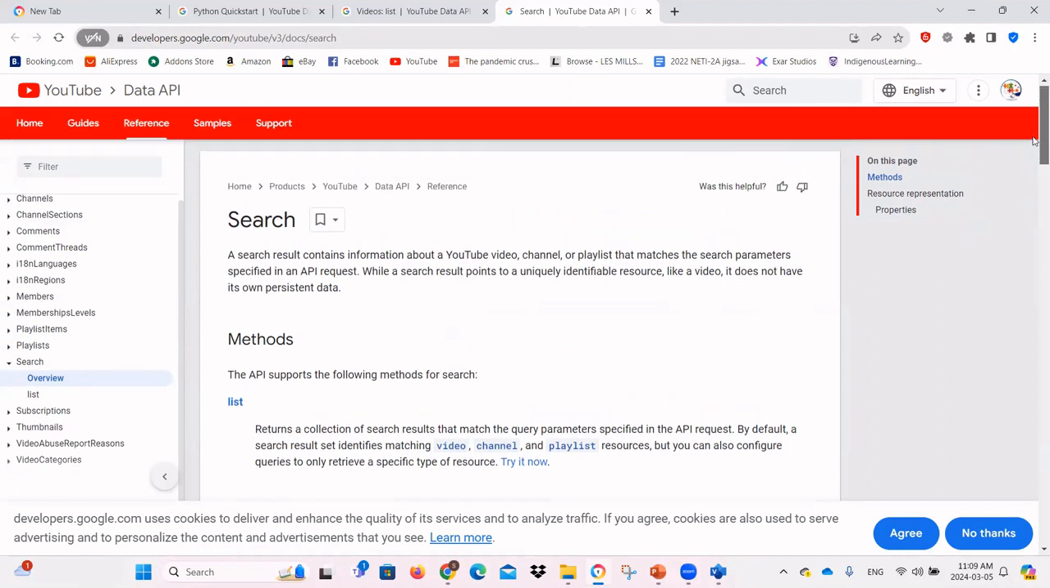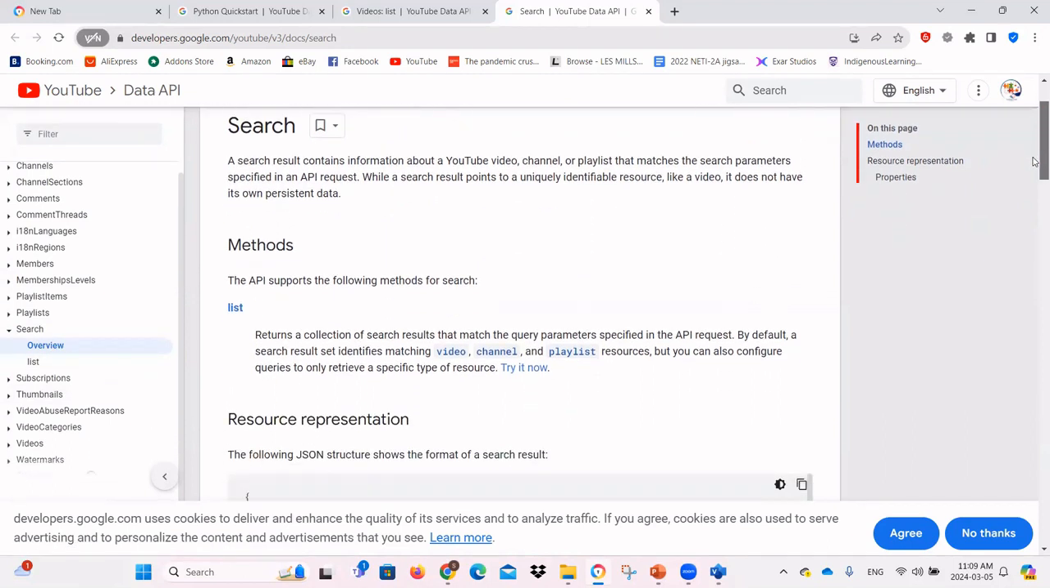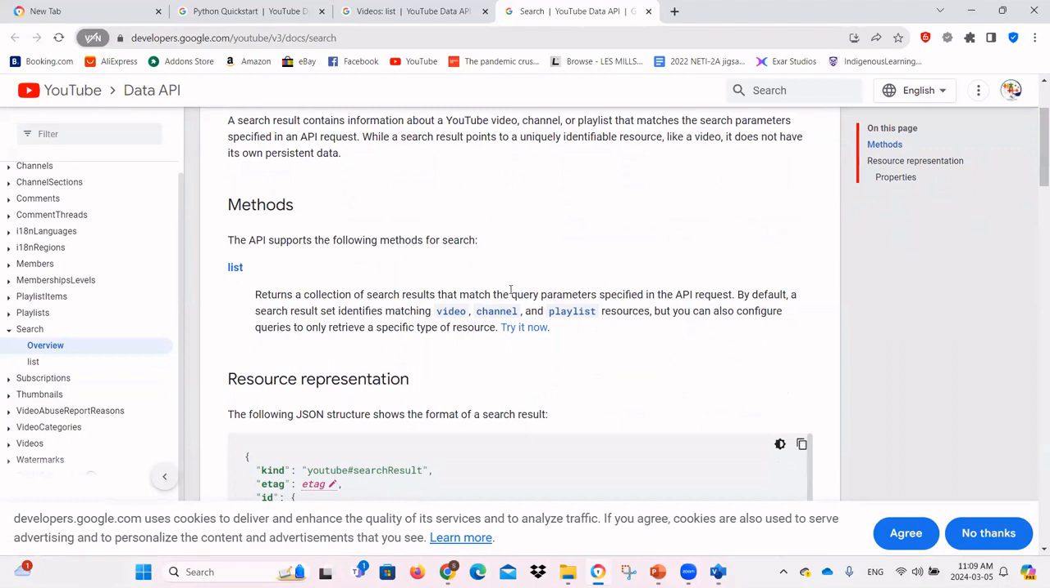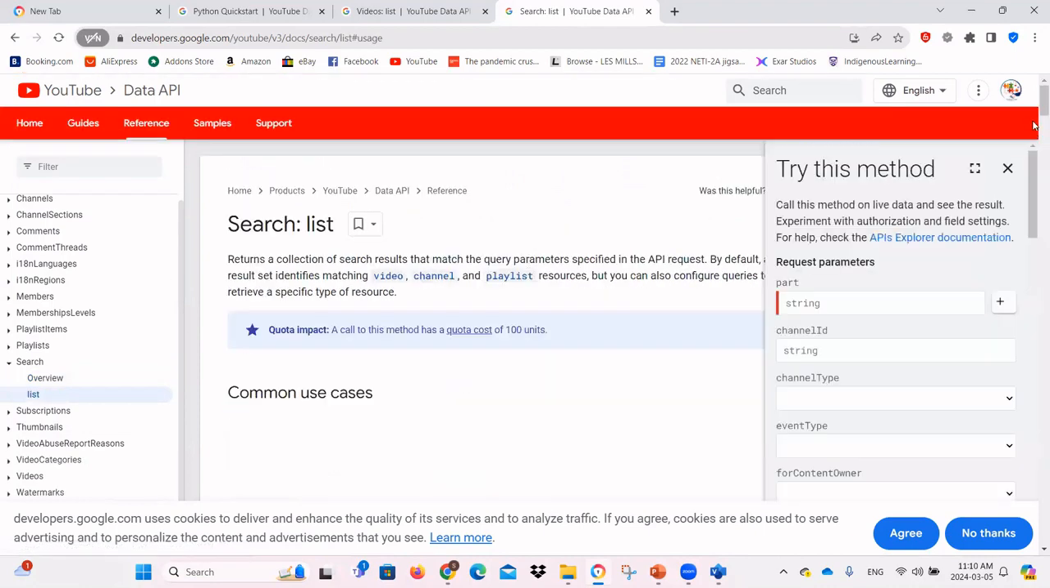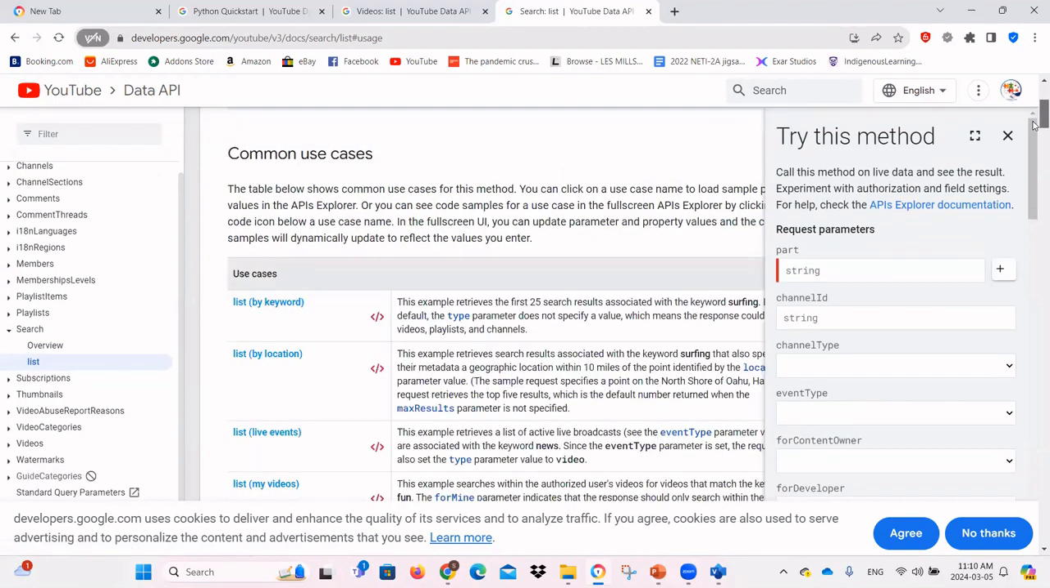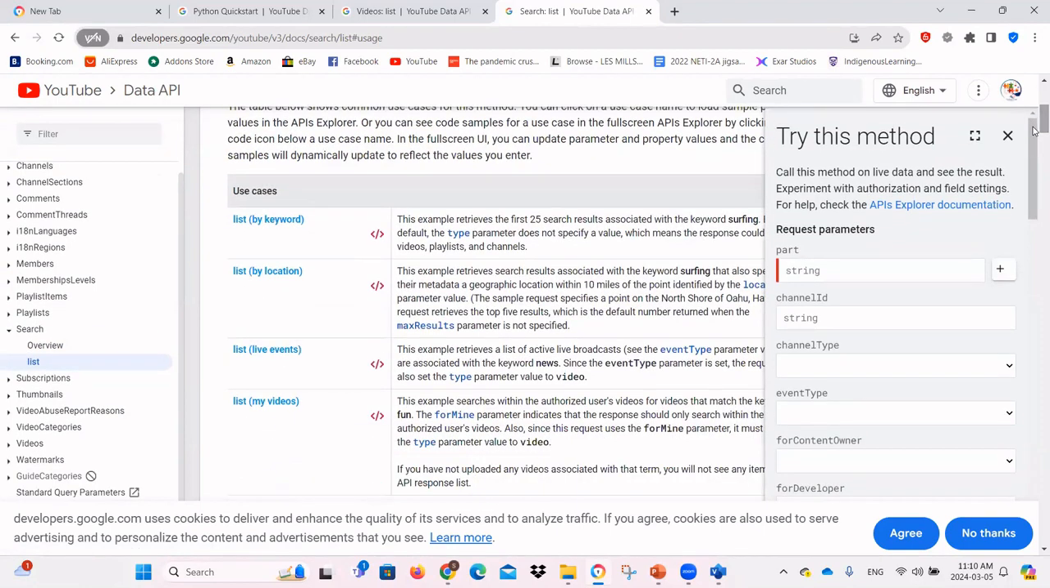The search resource also has a list function. We can search for a video, channel, or playlist. Let's see if there is an example for searching for videos. What can we search by? You can search by keyword, by location, live events, or my videos.